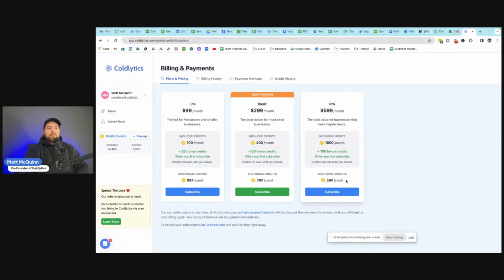Now, if you need over 5,000 credits per month or over 10,000 credits per month, we do have price breaks for volume users at those different tiers, and it's just dependent on the types of leads that you're looking for. So you can reach out to us for agency or volume-based pricing if you're looking for those types of numbers. But otherwise, these are the base plans that you would select to get your credits for. And you may see that there's a promotion that we're running, and there is one right now as well, that when you first sign up, you get a batch of bonus credits on top of that monthly amount. So this is how that works.